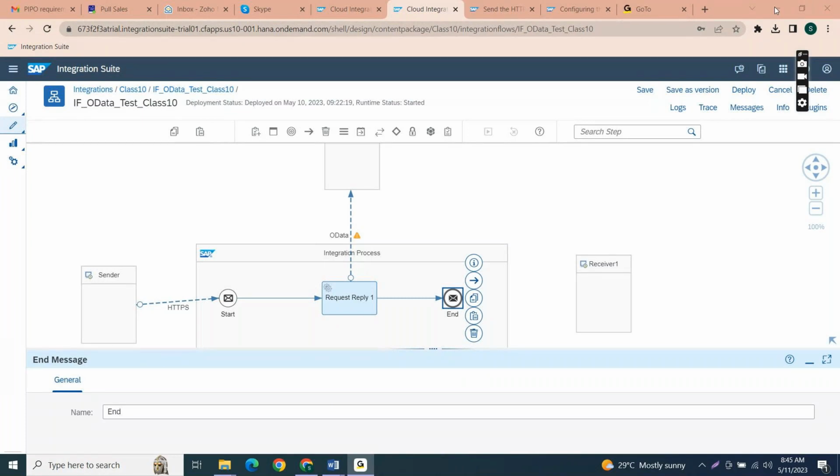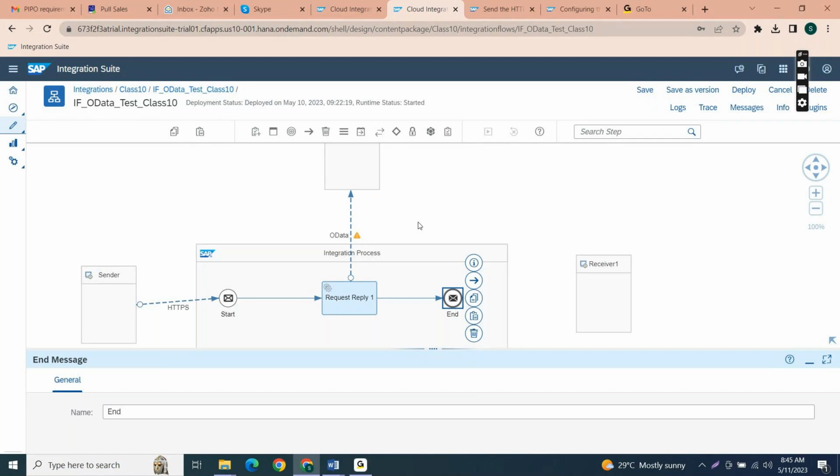Chandra, what is the difference between this request reply and the lookup channel? That is different, and we'll cover it later. That comes under the content enricher part. So just focus on this request reply.